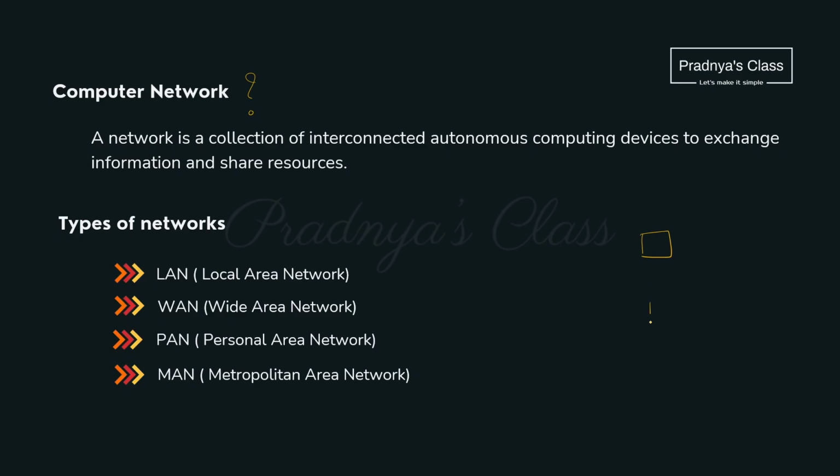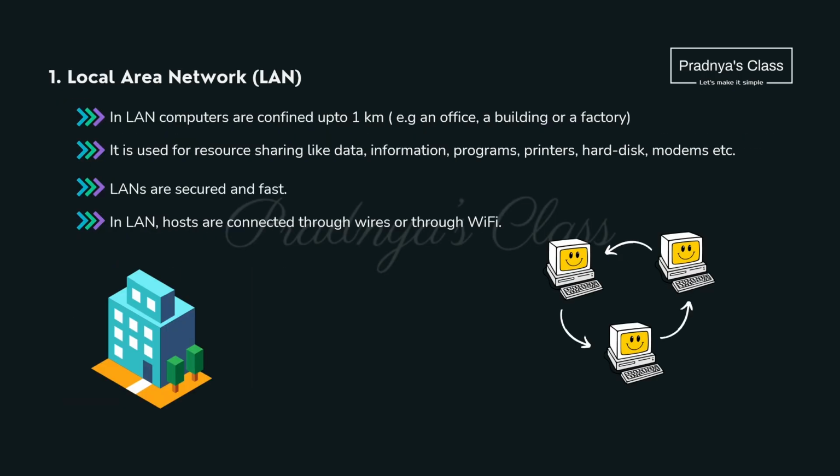Network means it's a collection of devices which are interconnected to each other. Why do we interconnect them? To share resources as well as information. First is LAN, that is local area network. Second is WAN, wide area network. The third is PAN, personal area network. And the fourth is MAN, metropolitan area network. You may get a question based on it.